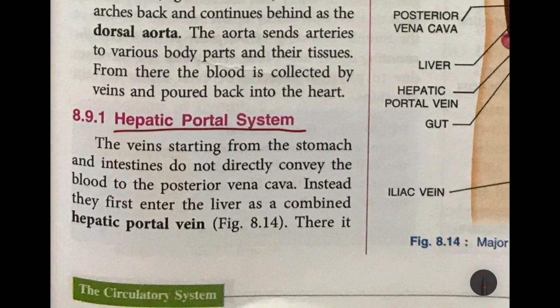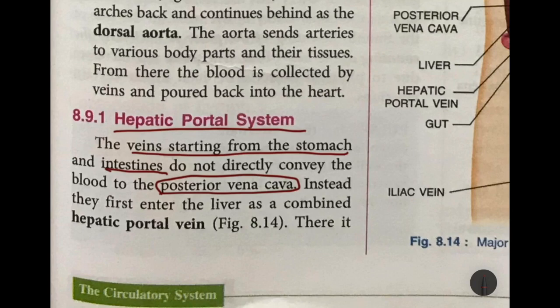Now when we talk about the hepatic portal system, we are talking about a blood system where, for example, the veins that come from the stomach and intestines do not directly take the blood to the posterior vena cava, which carries the blood back into the heart.